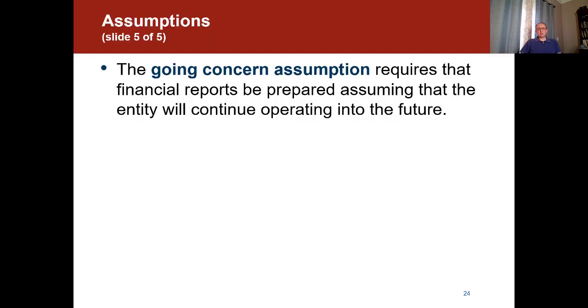Then the last assumption that we need to know is what we call the going concern assumption. The going concern assumption requires that financial reports be prepared assuming that the entity would continue operating in the future. So a business or an organization is not structured like a project that has a starting date and an ending date. We always assume that a business is going to continue as long as the business can survive. So that's what we call the going concern assumption.